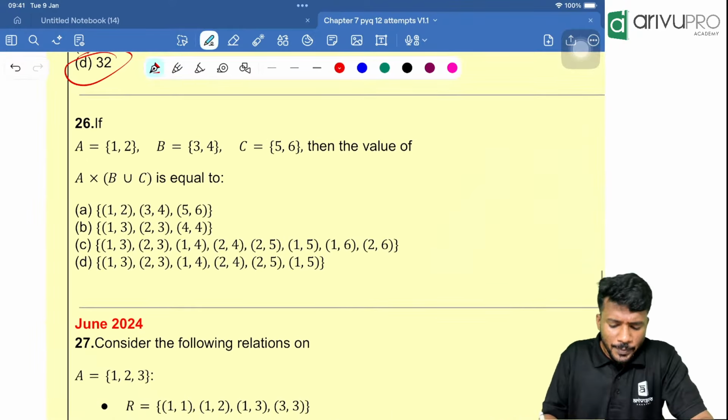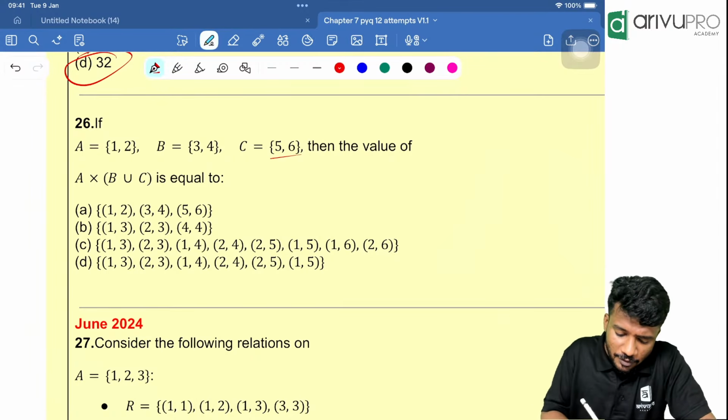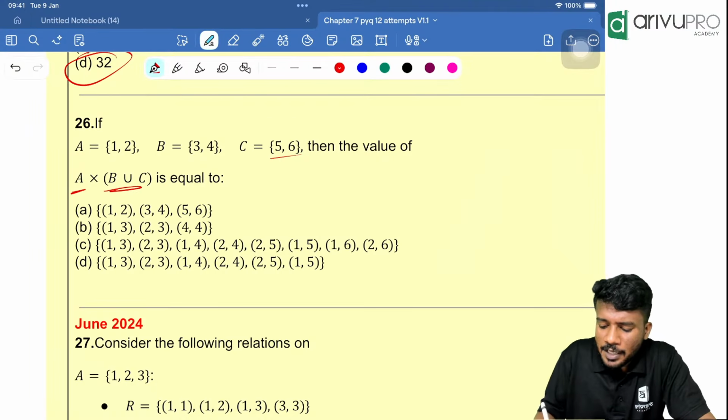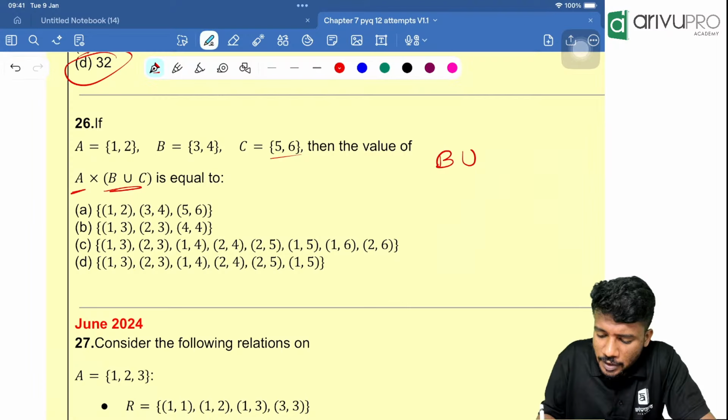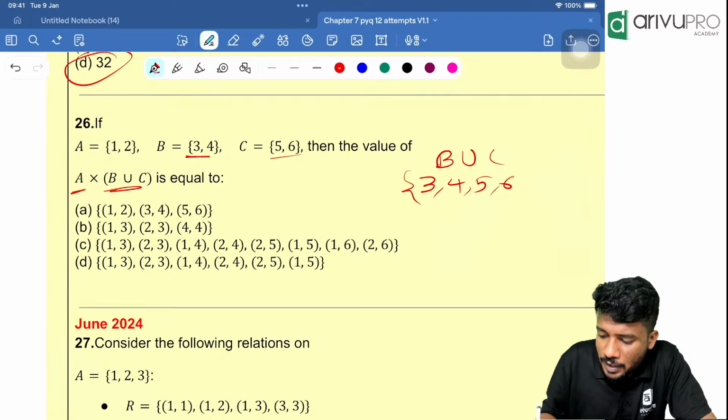A is equal to {1, 2}, B is equal to {3, 4}, C is equal to {5, 6}. Then the value of A cross, that means Cartesian product of A and B union C. People, B union C is how much? B union C. That means we need to write 3, 4, 5, 6.